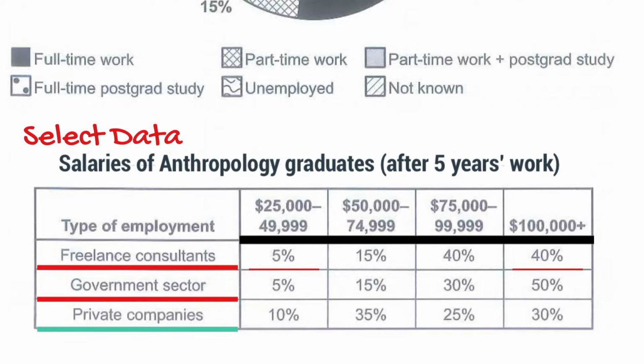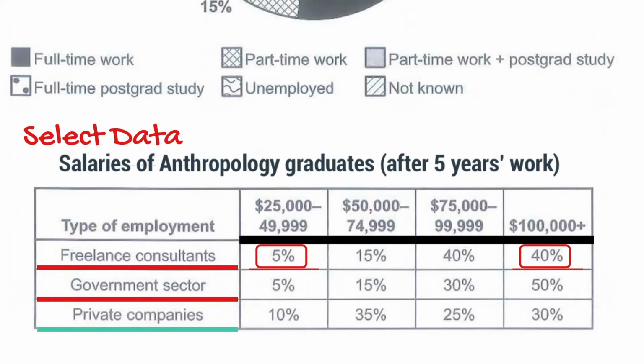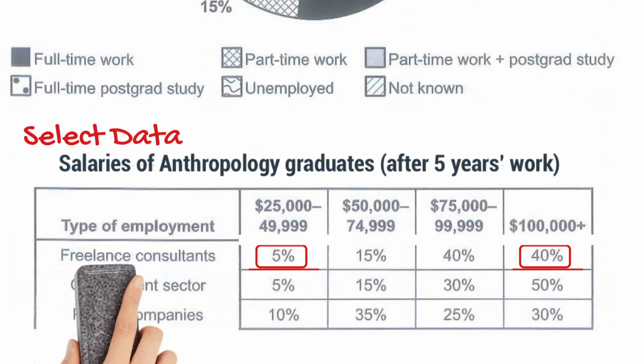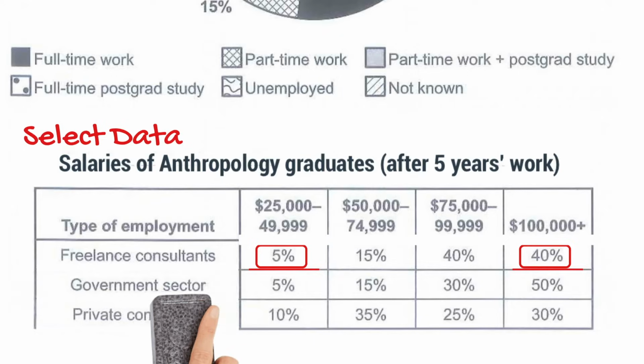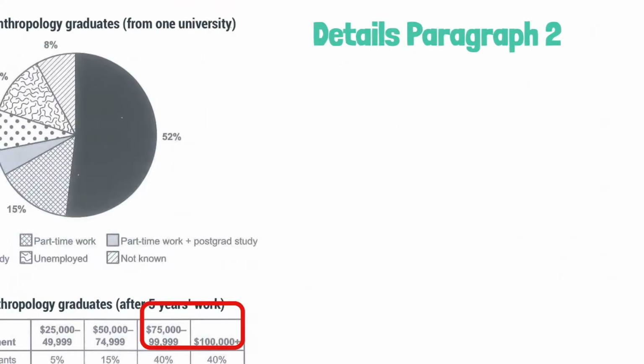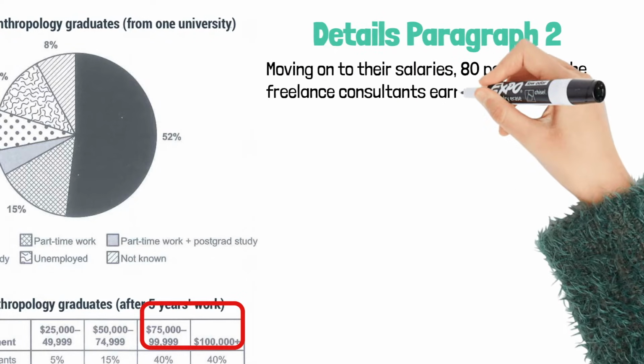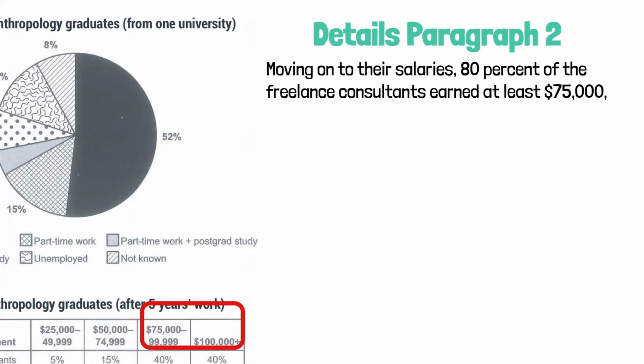I think these 2 figures can show that the freelance consultants were paid pretty well. 40% of them were in the highest salary range and only 5% were in the lowest salary range. But will we omit too many figures if we only report these 2? So, like what we did in the overview paragraph, we can group the 2 highest salary ranges together and say 80% made at least $75,000. So now we have, moving on to their salaries, 80% of the freelance consultants earned at least $75,000.